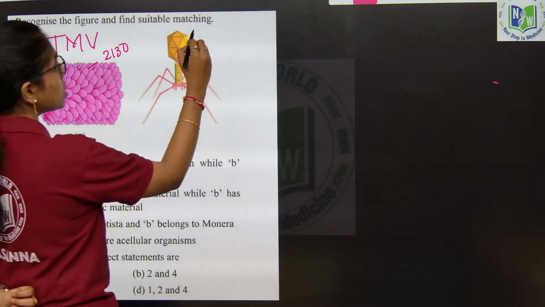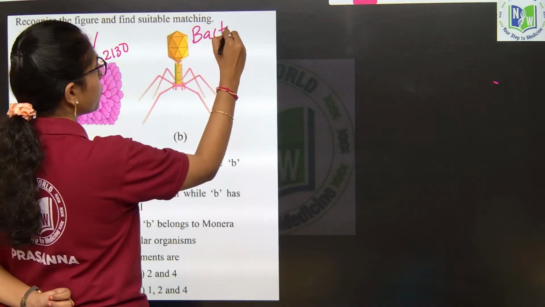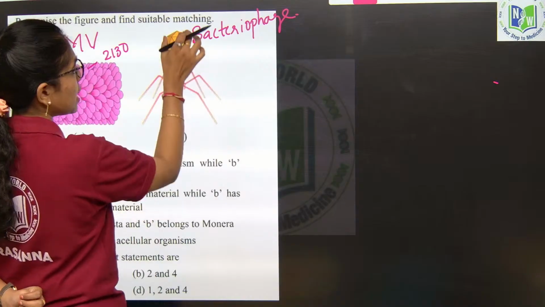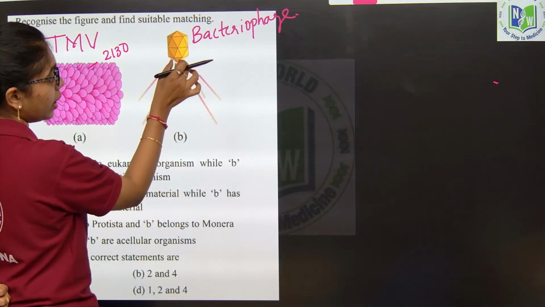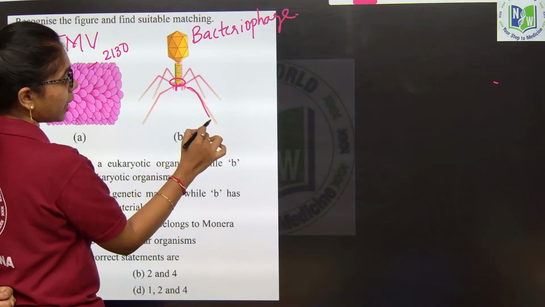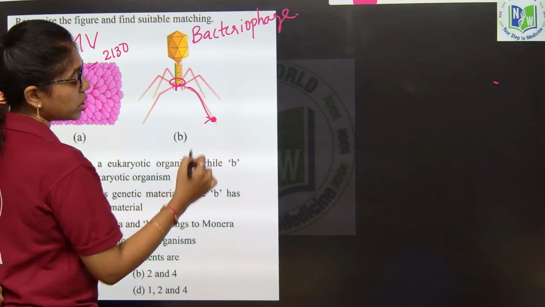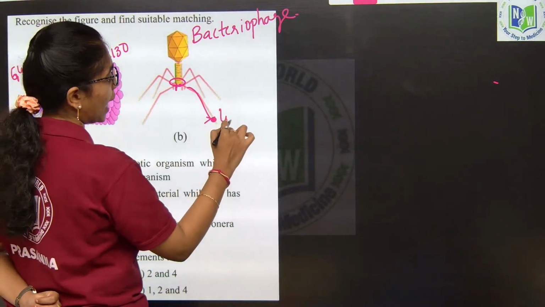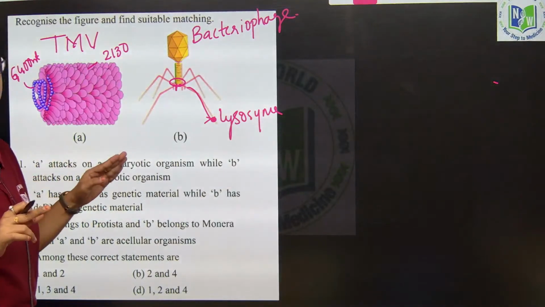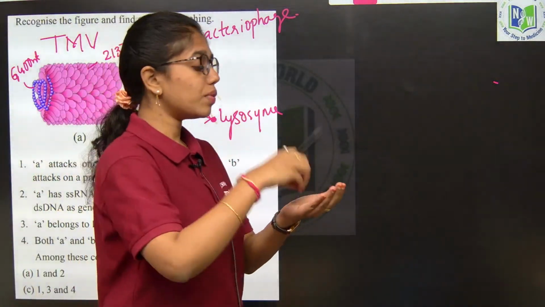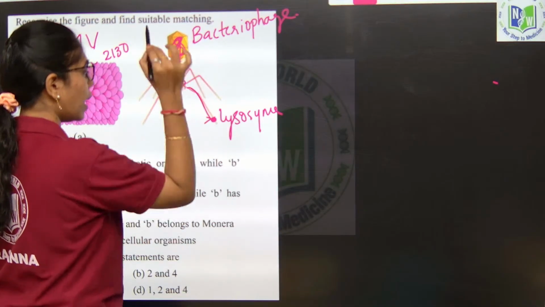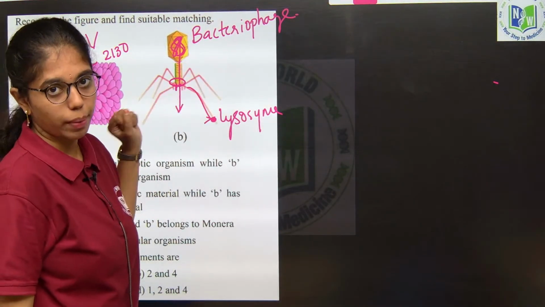And here, this is a bacteriophage, which has a head, neck, collar and tail. The tail has a base plate, pins and tail fibers. At the end of the tail fibers, it has an enzyme called lysozyme. This lysozyme degrades the cell wall of the bacteria, which helps to deposit the genetic material present in the bacteriophage directly into the bacterial cell.